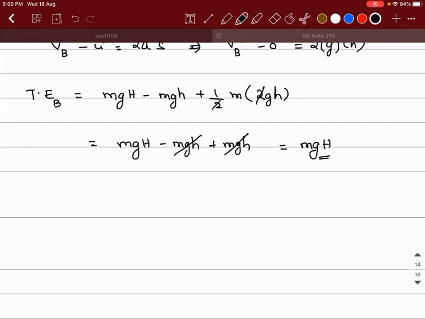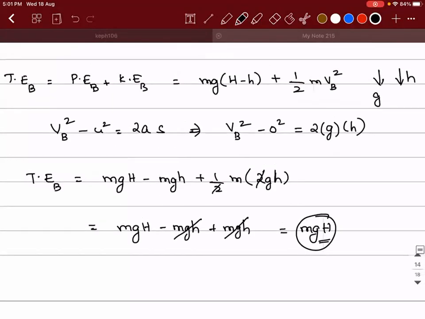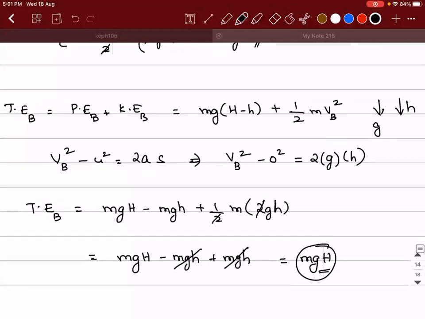So you're able to understand. You take any point throughout the course of its journey, the total mechanical energy will have the same numerical value, mgH. So this is the proof of energy conservation. But remember, you can apply this formula of energy conservation only when the object is moving under the influence of conservative forces. Okay.